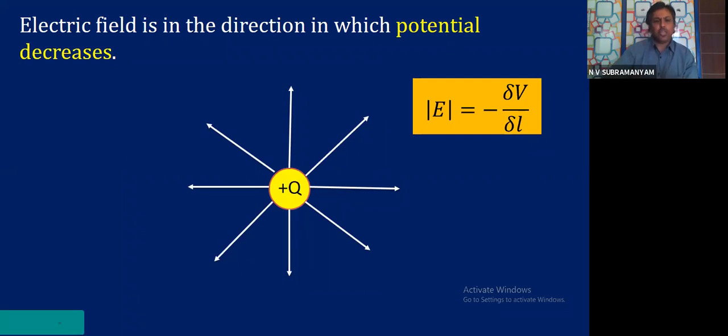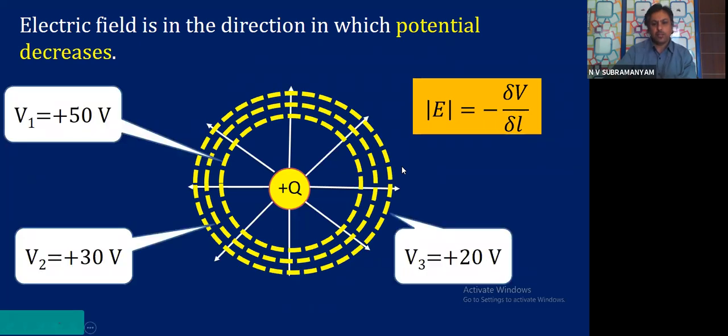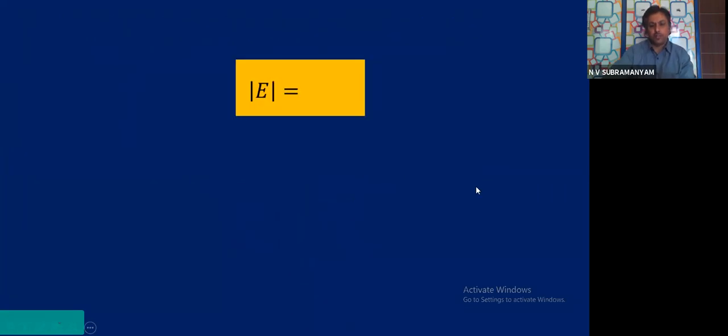Okay? If you see carefully, the field is going away, and that means as we go away from the charge, potential continuously decreases in this example. So I suppose all the learning points for this are clear. Let me move on, children. So the example what we saw. So now I can tell one small point about this.